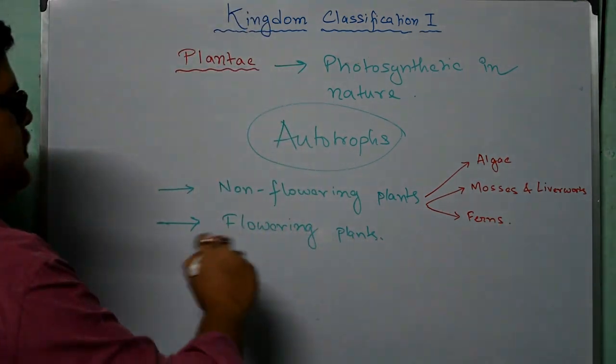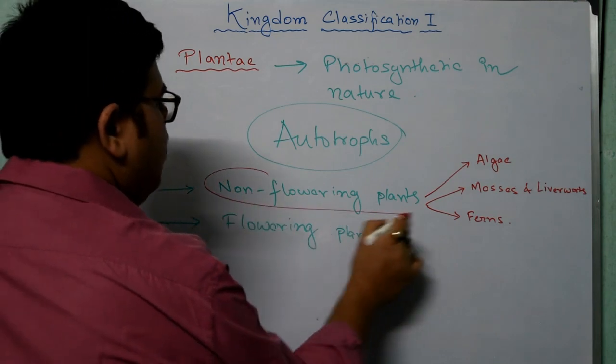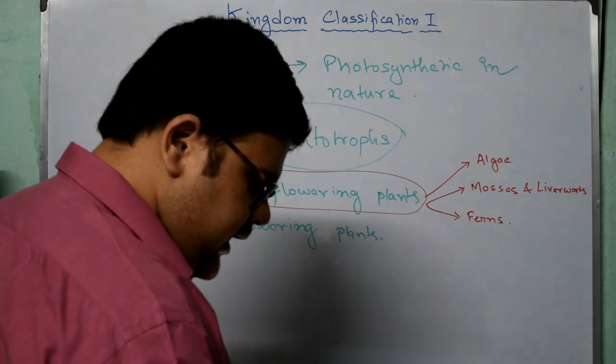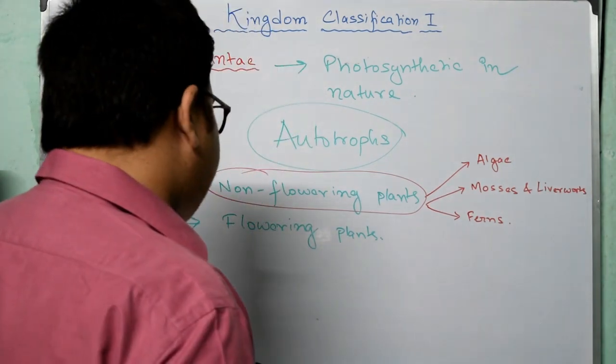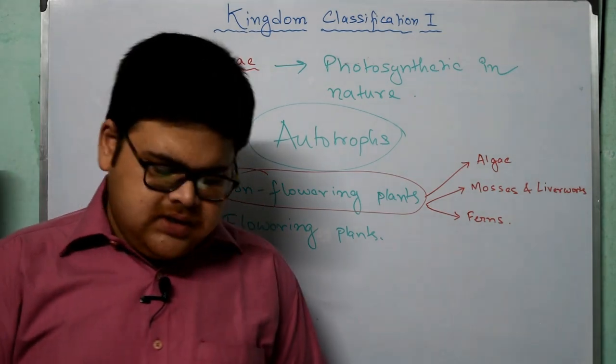These are the three types or three classifications of these non-flowering plants. So we will be studying about them briefly, and after that we will be going to the flowering plants part. First is algae.